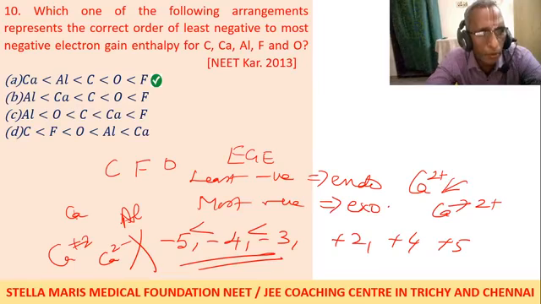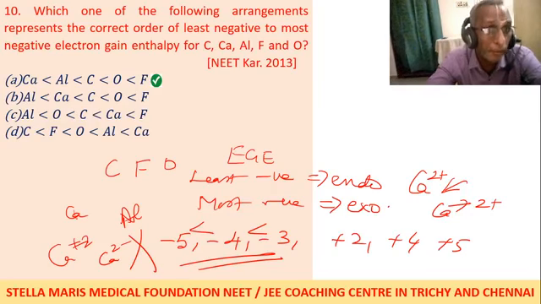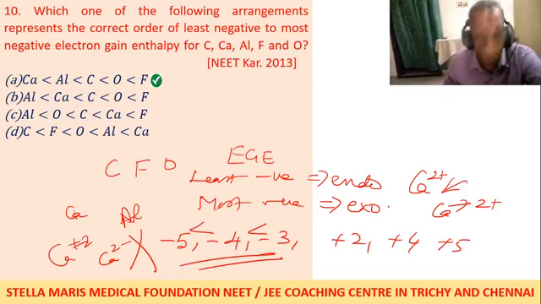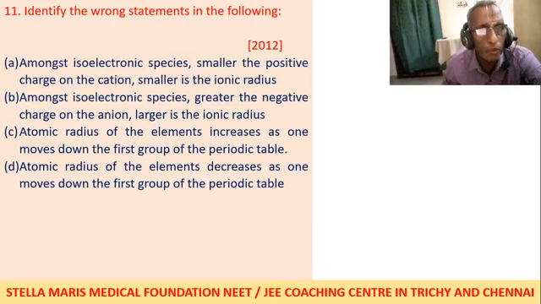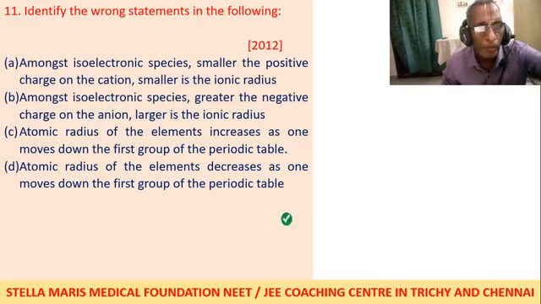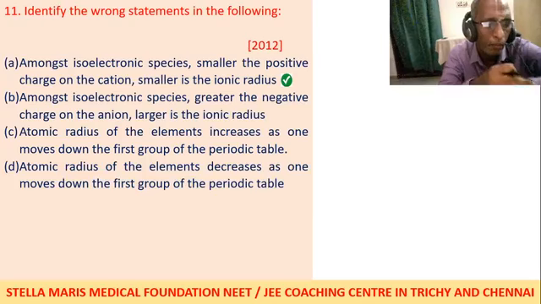Next only comes, so fluorine is the maximum. Fluorine can add an electron, but fluorine itself will not give energy. It will add an electron, but it will not give energy. This is the least negative. Is the least negative. Most negative. It is the most negative. With this we can finish.